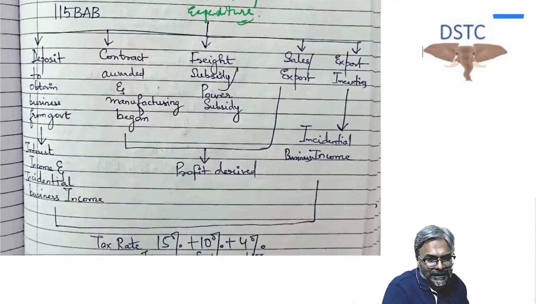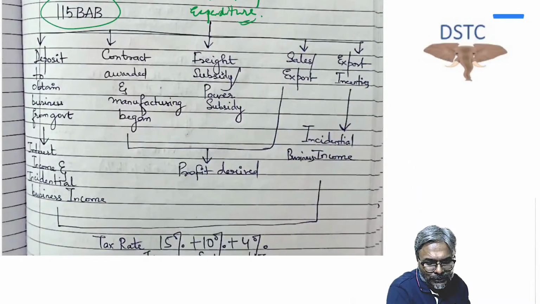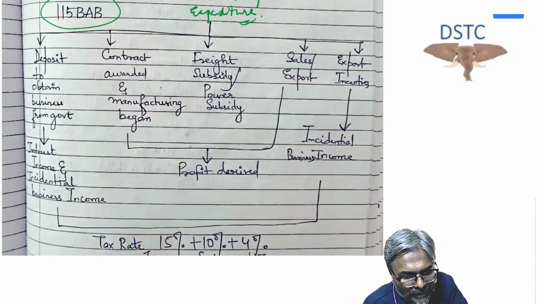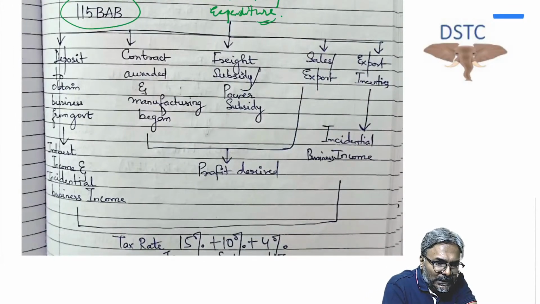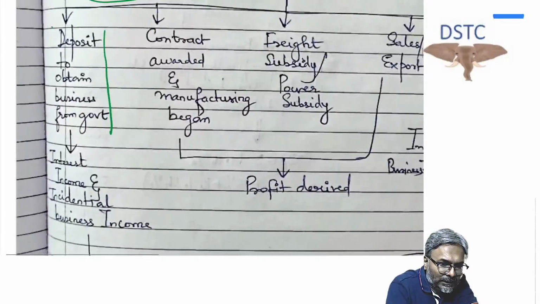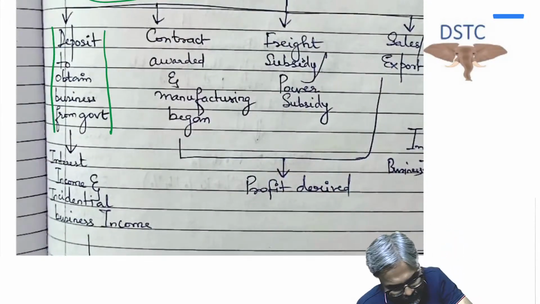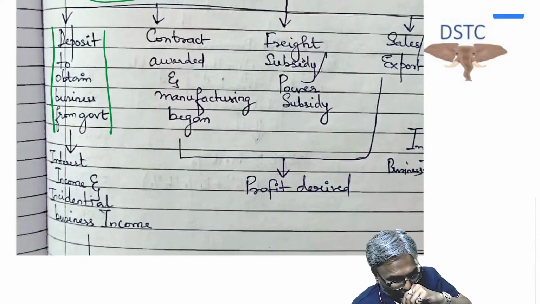Now that's the reason why I gave you one case study, students, in your chart, which you should always appreciate. And what is that? Deposit to obtain the business from the government. Can you see this?